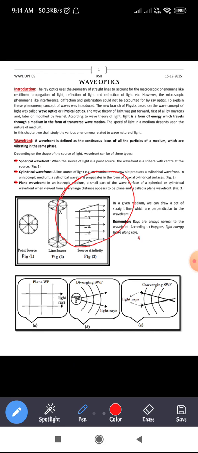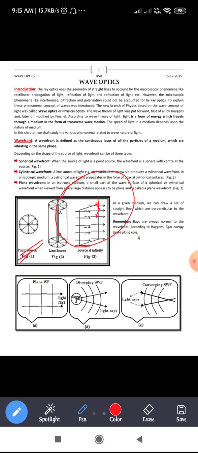So as you know, when you take a point source, let us say that this is a point source, you can see in figure 1 there. The best example is, just assume that you have a river or a pond. Assume that you have thrown a stone into the pond. As you can see, a disturbance is produced, right? That disturbance will be moving away.